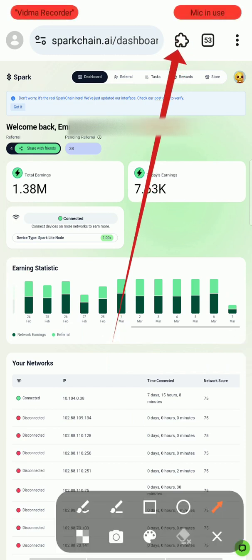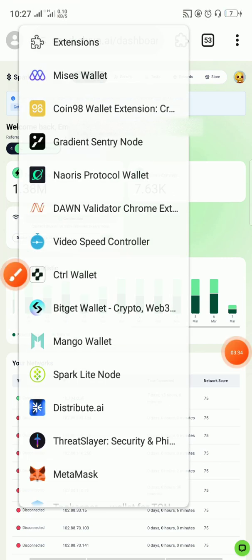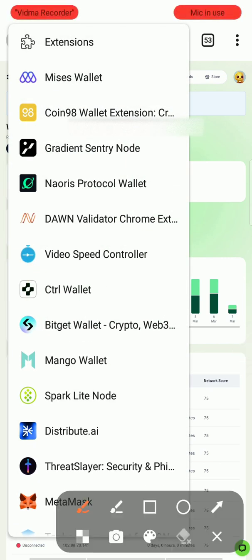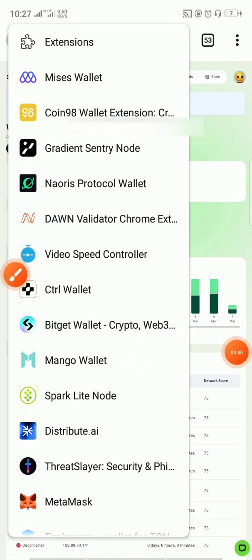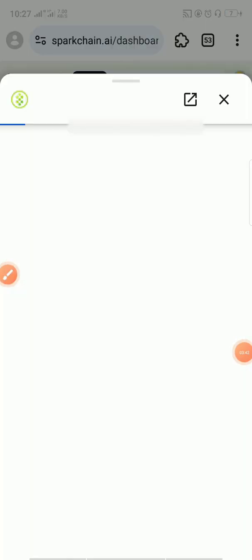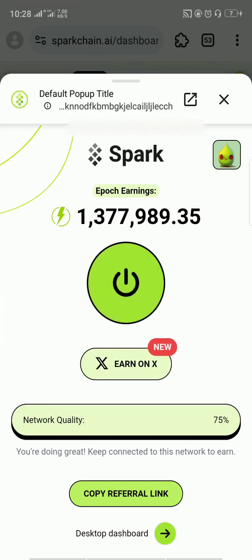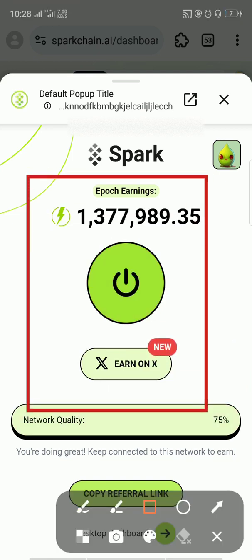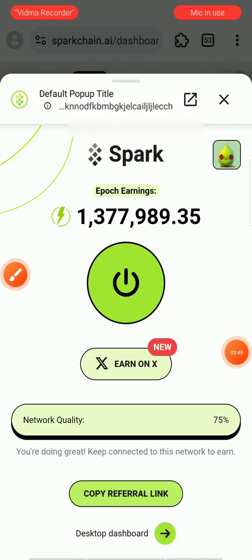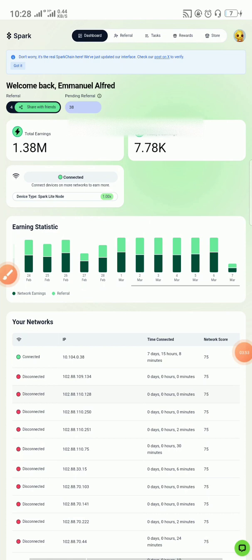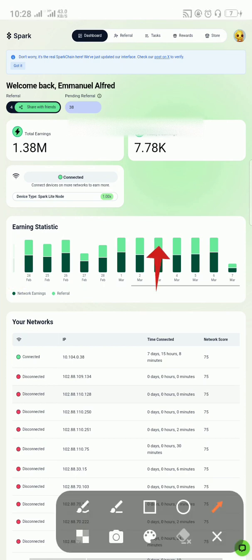So what you have to do is click on this place right here. Here I have a lot of extensions, and I'm going to search for Spark Light node. Here's the extension. I'll click on it, and basically it has connected and mining has started, as you can see. So that's just it. The next thing to do is you can go to tax.